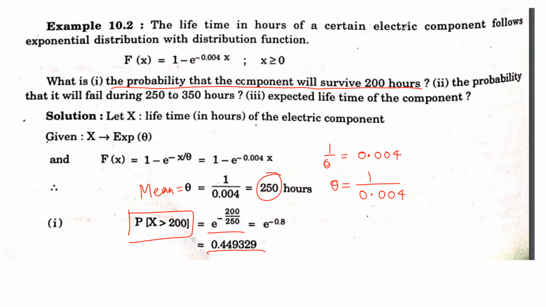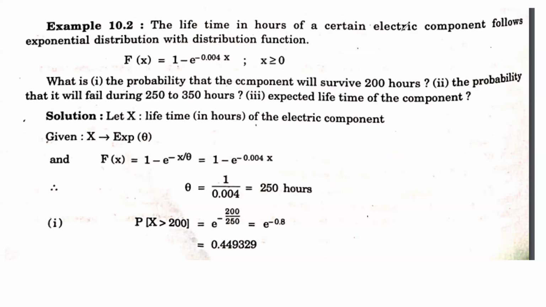Okay, so this way we get the first answer. Now for the second answer, we have to find out that it falls in 250 to 350 hours. So the probability will have the range 250 to 350, correct? So that is probability for x greater than 250 minus probability for x greater than 350, correct? Are you all getting this?